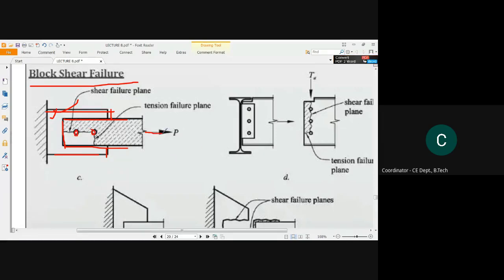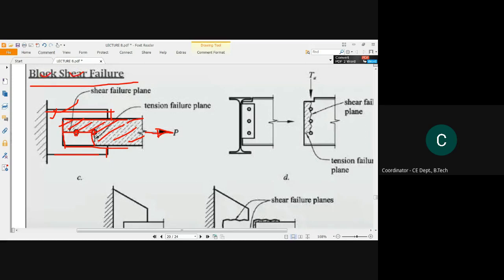If a certain amount of force is applied to this plate, then this total part which has been covered with the dotted line has been cut out from the total plate, leaving behind this unshaded part. So this kind of failure is called block shear failure.